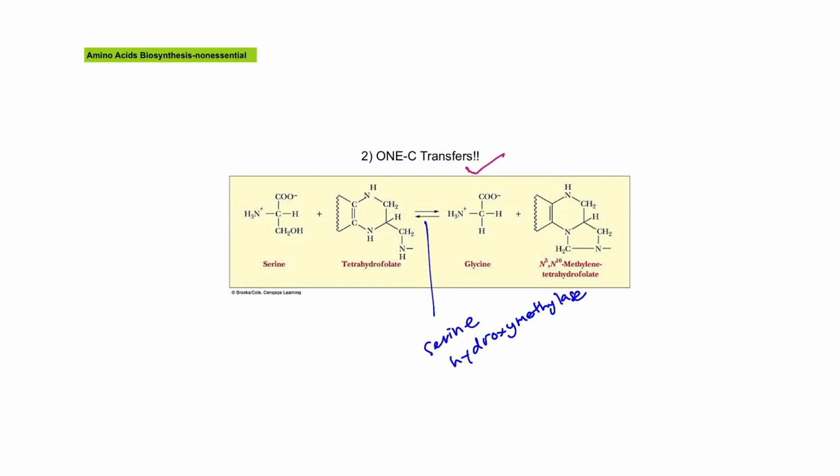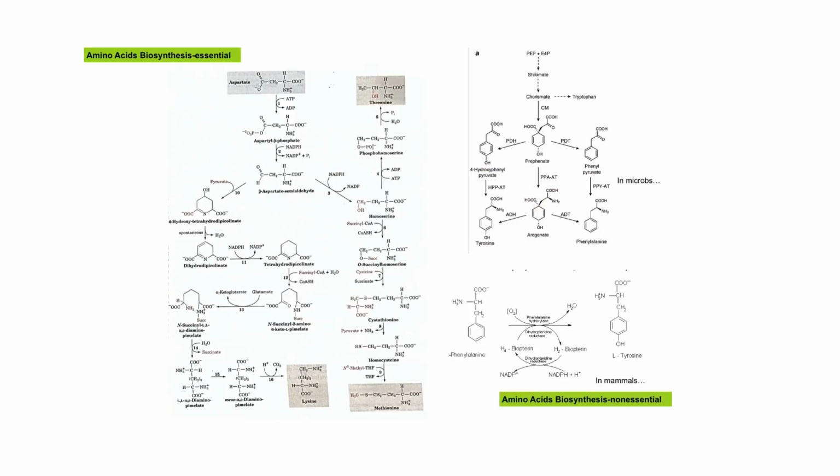So this 1 carbon from serine is transferred to tetrahydrofolate. Tetrahydrofolate becomes the carrier, and then this 3-carbon serine forms the 2-carbon glycine after it transfers its 1-carbon compound to tetrahydrofolate.